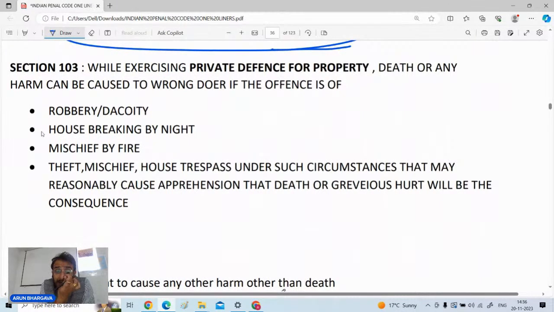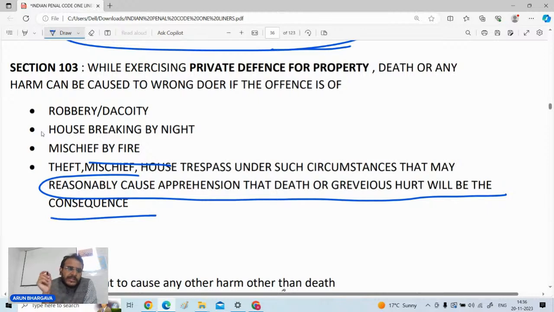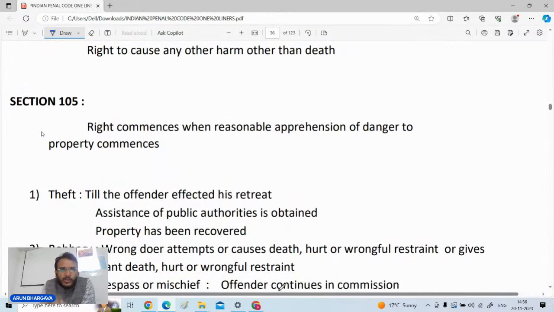Section number 103, that is while exercising the right of private defense the death or any other harm can be caused to the wrongdoer। property से related अगर कोई offense हो रहा था तो आप कब किसी व्यक्ति की जान ले सकते हैं private defense exercise करते समय। So if the offender is doing robbery or dacoity, house breaking by night, mischief by fire, or theft, mischief, or house trespass with the circumstances that reasonable apprehension is there, the grievous hurt will be the consequence। Then in such cases 103 states that okay, you can cause any harm to the wrongdoer, even the death can be caused।